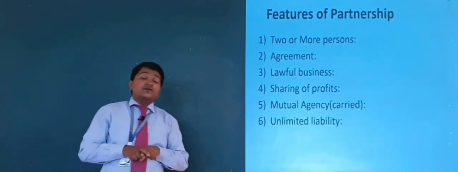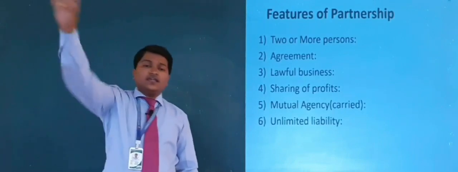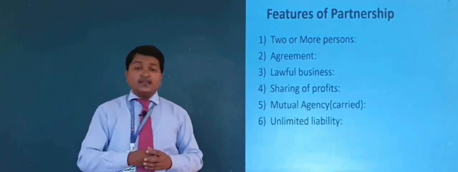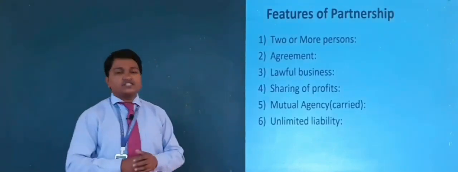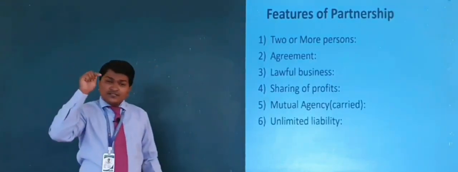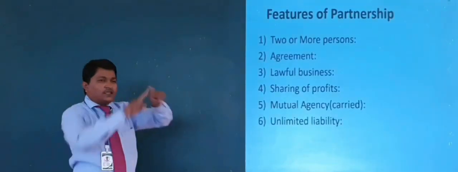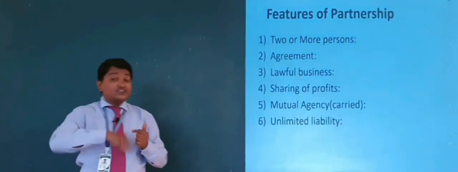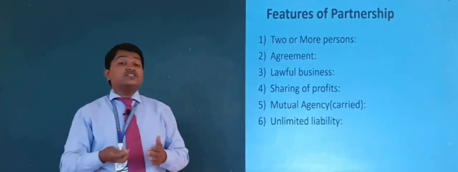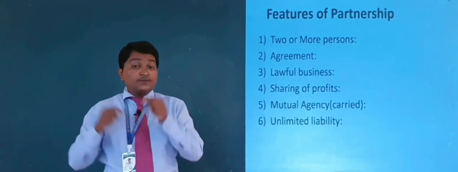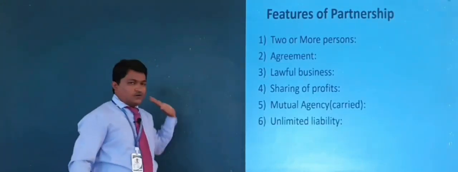Surrounding of law means persons should not carry any illegal business. If two or more persons come together and they want to run an illegal business, that is not a partnership business. The business which they are going to be running must be under the area of law. Right? That should not be any illegal business, like smuggling business. Right? That is not a partnership business. The business must be lawful.